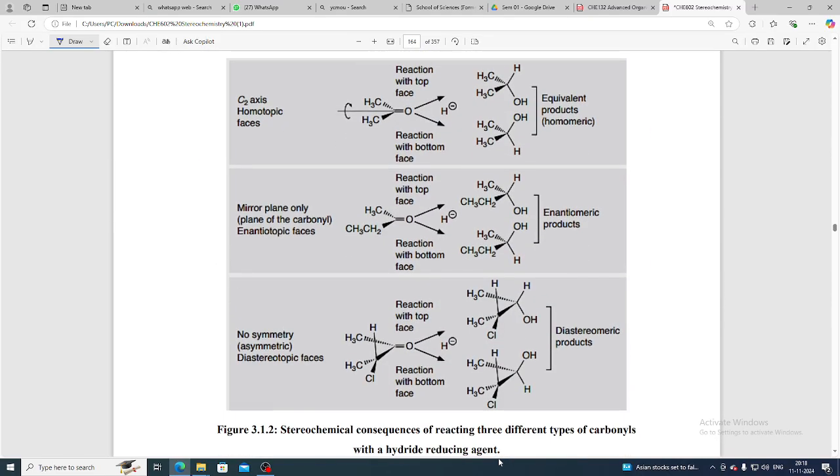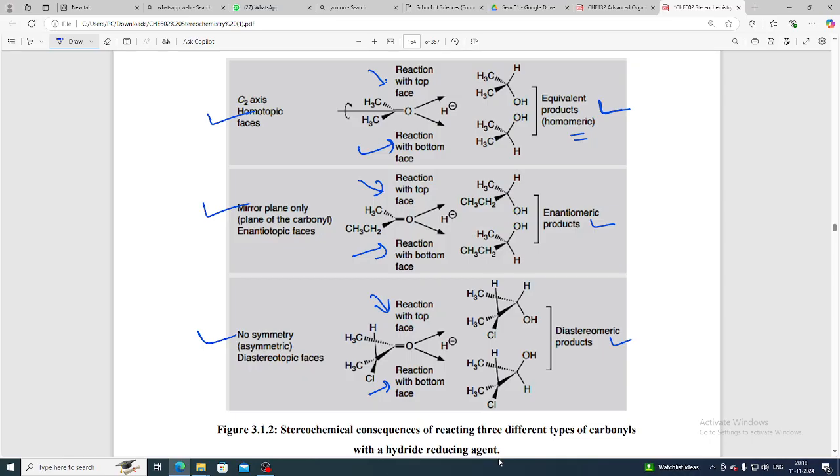So see here, C2 axis of homotopic faces, mirror plane only, plane of the carbonyl enantiotopic faces, no symmetry, asymmetric diastereotopic faces. See here, equivalent product, homomeric. The reaction is given here: reaction with the bottom face, reaction with the top face. Same way, reaction with the top face and reaction with the bottom face. So here we get equivalent product, homomeric we call it, enantiomeric product, and here is the diastereomeric products.